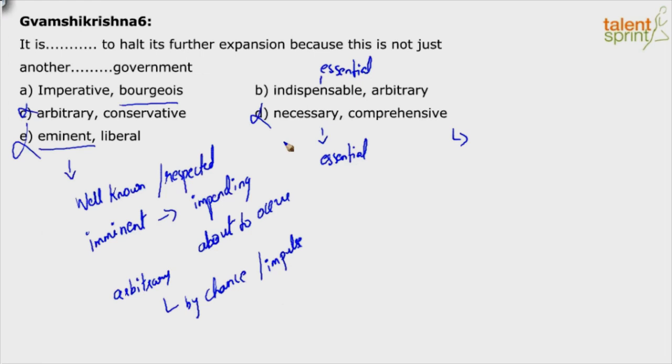Again, what's the meaning of bourgeois and arbitrary? Arbitrary we just said, right? By chance or impulse. Bourgeois is conservative, or materialistic.